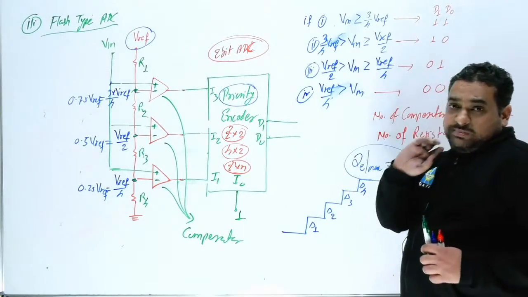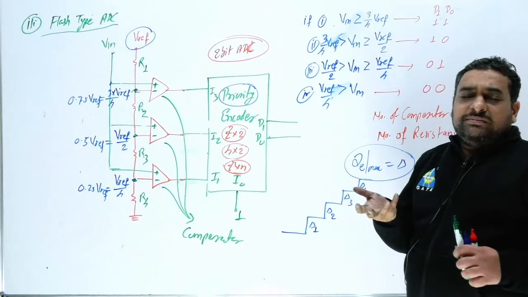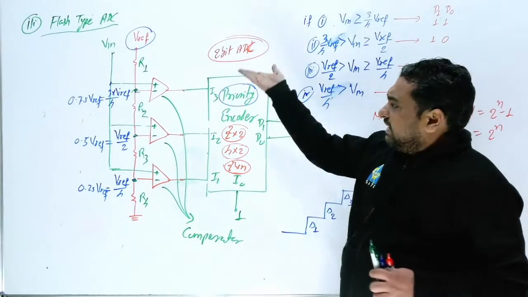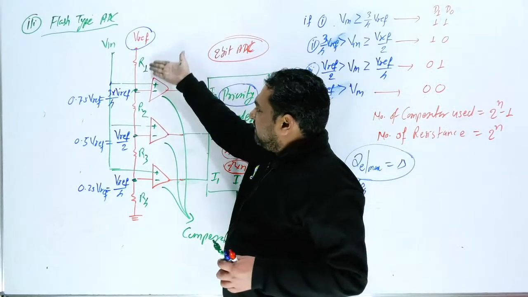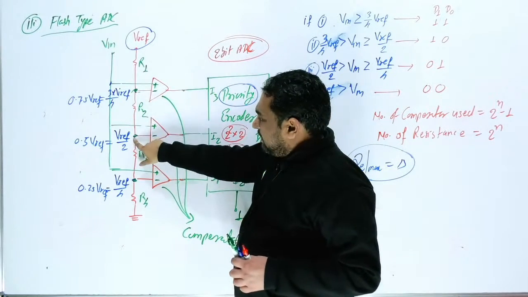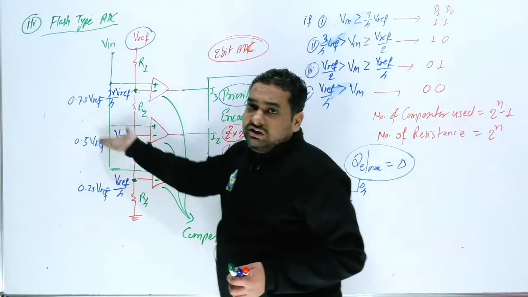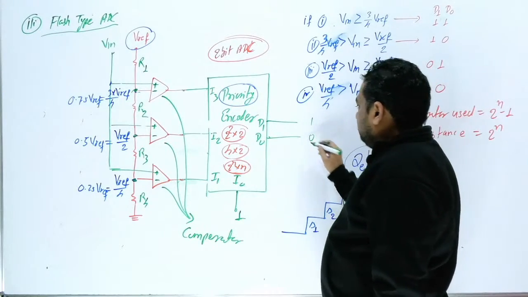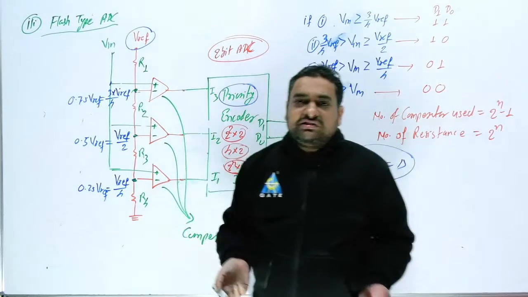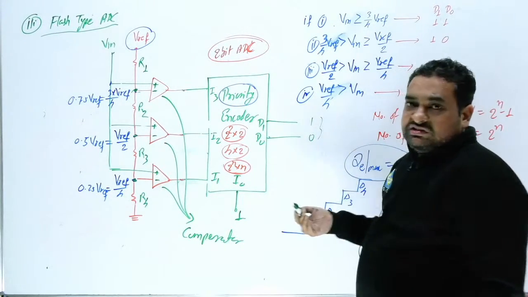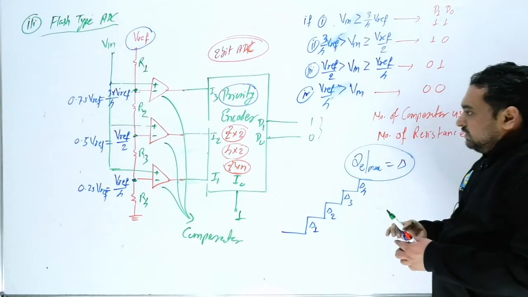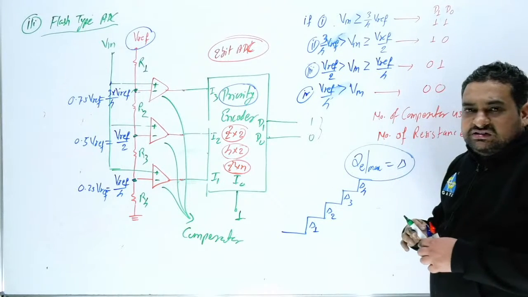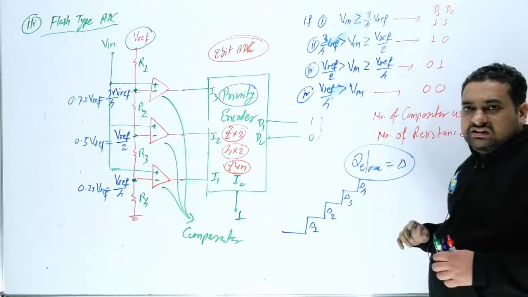Clear this point? Very few people know this thing, but already 3 times in the GATE exam they have asked questions from here, and they have provided different values of resistance. This is basic network theory. If they provide you V reference and different R values, you can find the voltage here, here and here. Then according to the input voltage, you will get the corresponding binary. And suppose you get binary 1 0, and you know the V reference and the step size, so what will be the corresponding voltage for this? Easily we can find out. Okay, so I hope now we can handle this. So what is the maximum possible error here? That is again the step size.